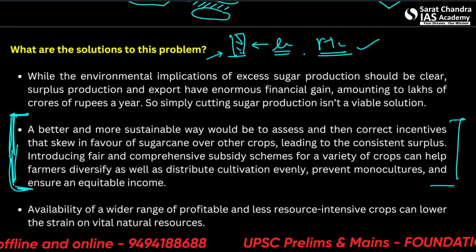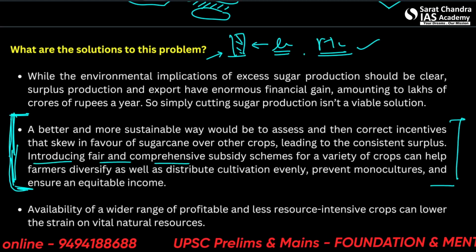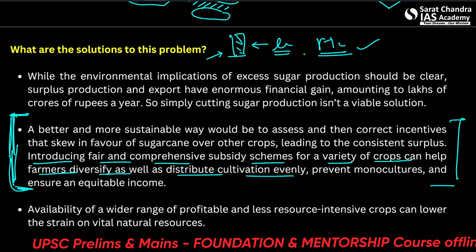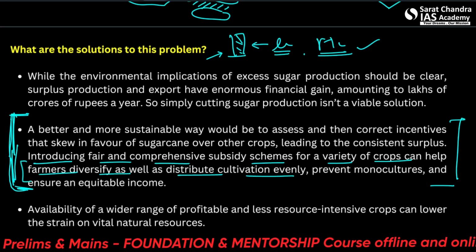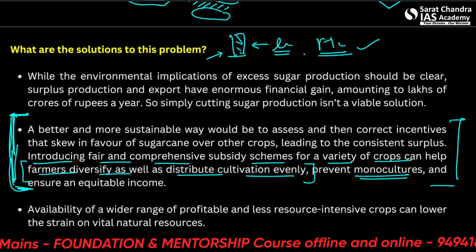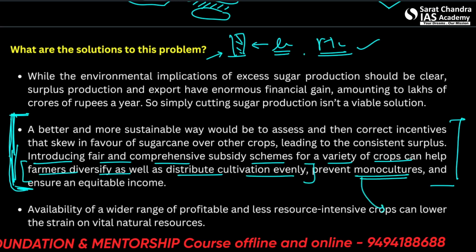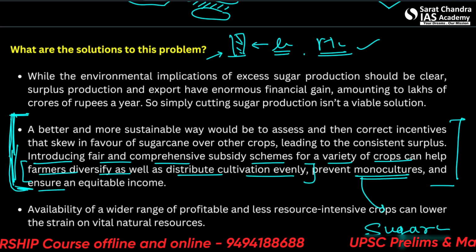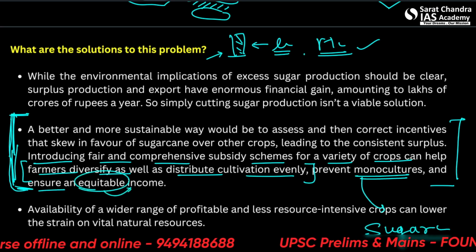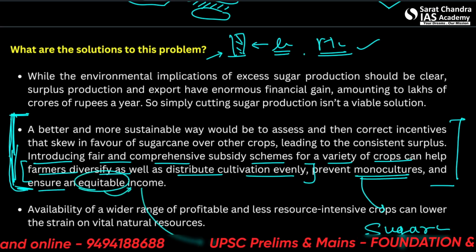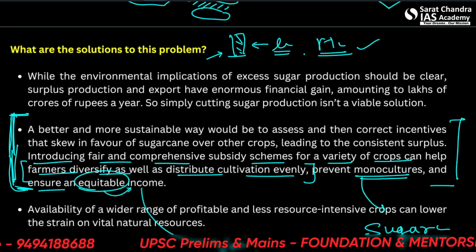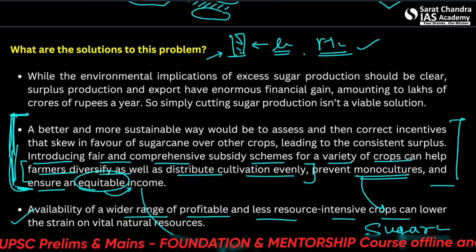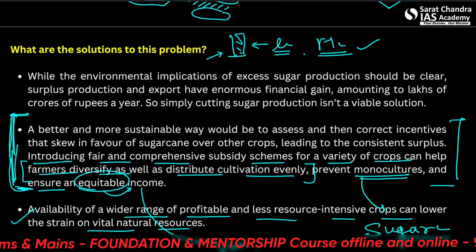Alright. So introducing fair and comprehensive subsidy schemes for a variety of crops can help farmers diversify as well as distribute cultivation evenly. So this is the end result, end goal. Prevent monocultures, that means culturing of a single crop such as sugarcane, and ensure an equitable income, that means income coming from various different resources. Availability of a wider range of profitable and less resource intensive crops can lower the strain on vital natural resources.